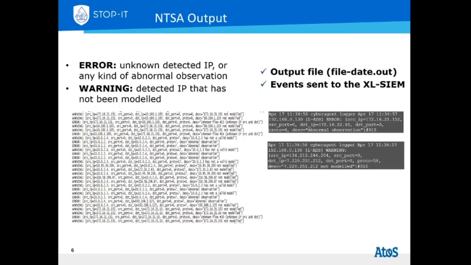If more than one analysis is performed during the same day, the latest output file will overwrite the previous one. The output is a list of warnings and/or errors that indicate the following abnormal events: an error, an unknown detected IP or any kind of abnormal observation, or a warning, a detected IP that has not been modeled.